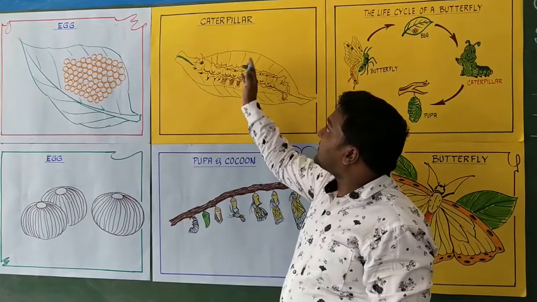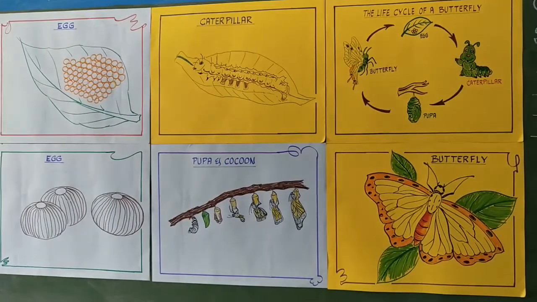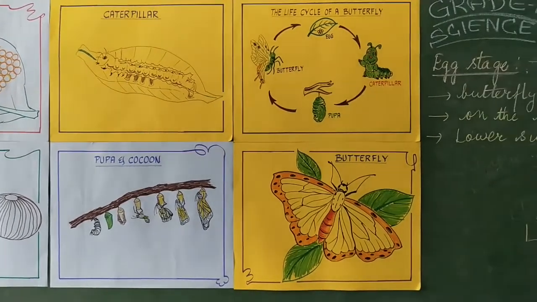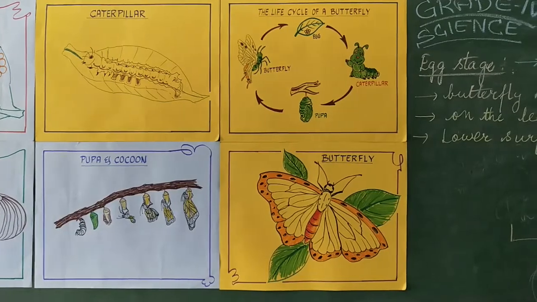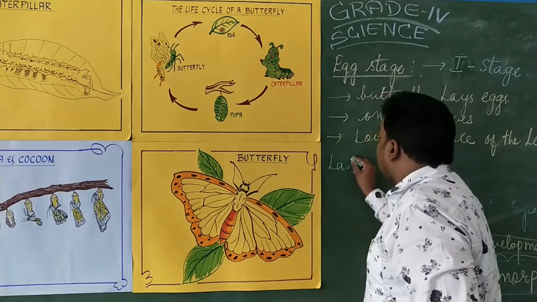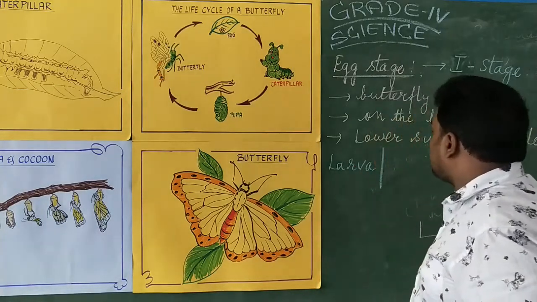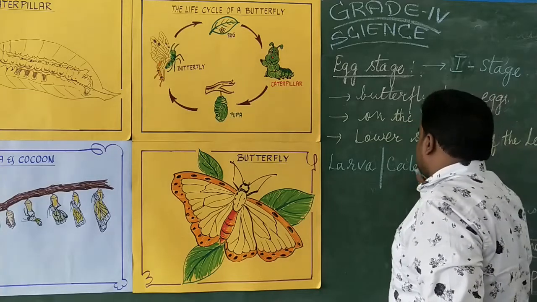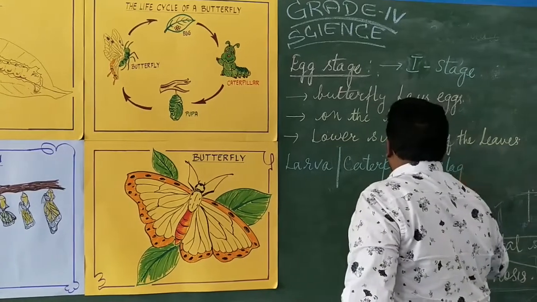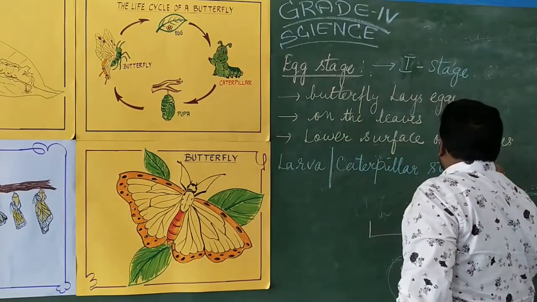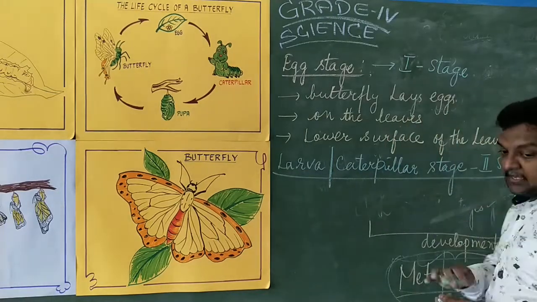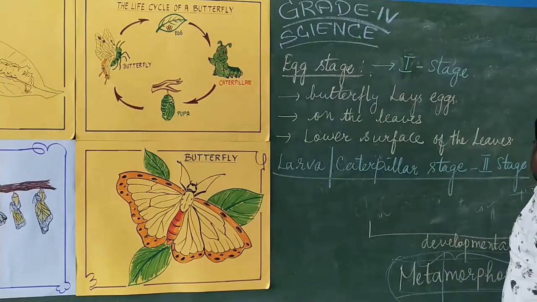Now coming to the second stage, what is the second stage? We have the egg stage, which is the first stage of development, metamorphosis. Now coming to the second stage, that is the larval stage, or otherwise we can call it the caterpillar stage. The caterpillar stage is the second stage of development, the second stage of metamorphosis. Developmental stage caterpillar, isn't it?